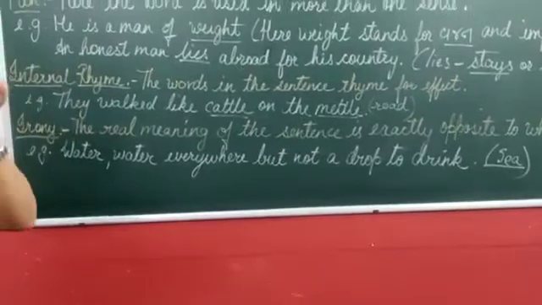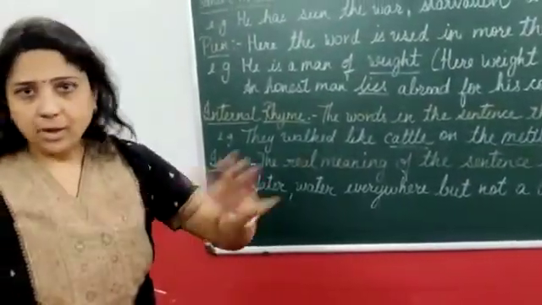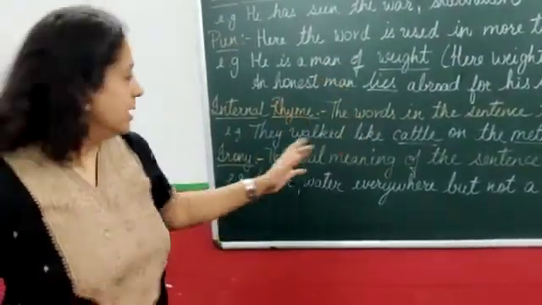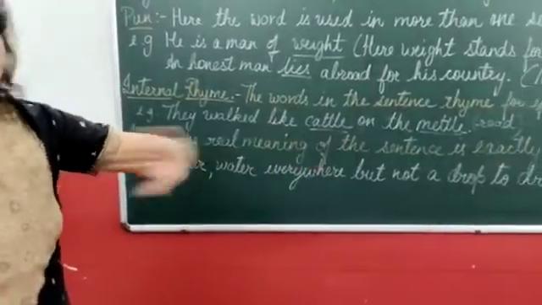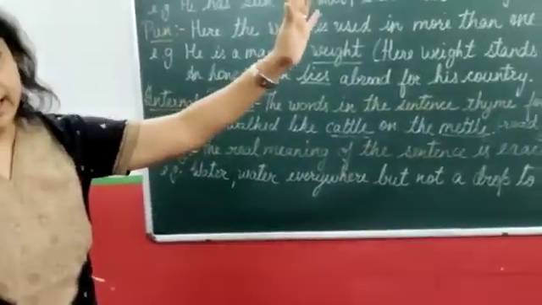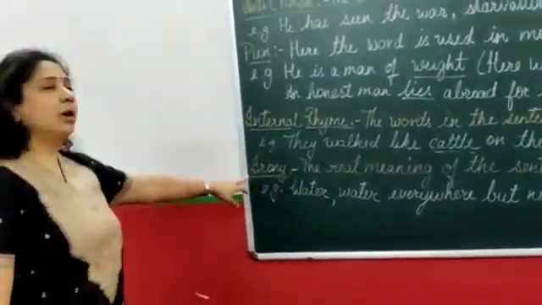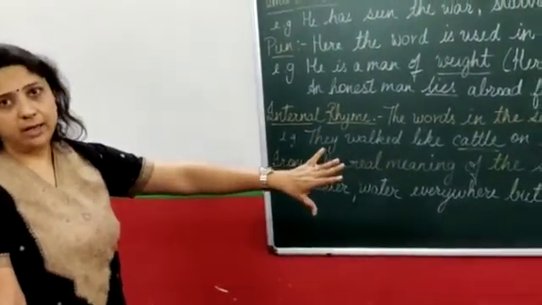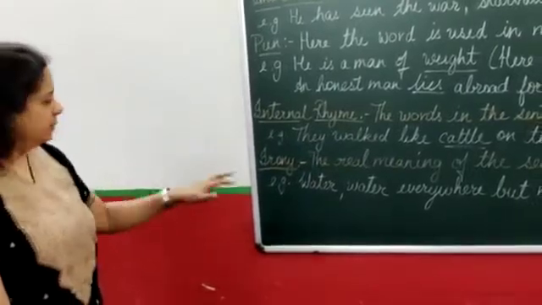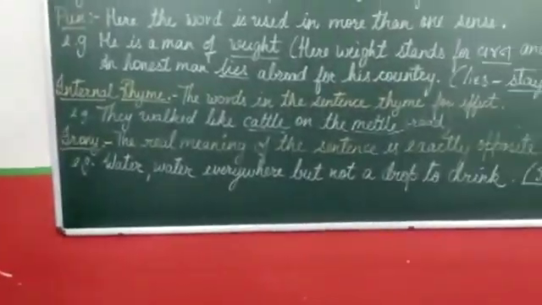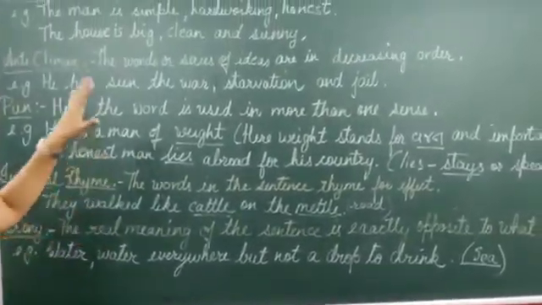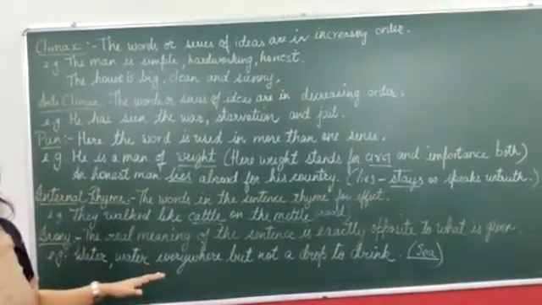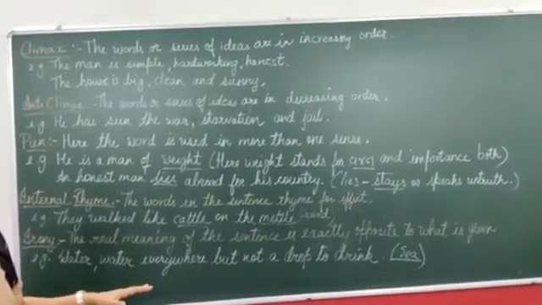It is used for the ocean. Salty water you can't drink, so there is water everywhere, but not a drop to drink. This sentence is called irony. Means there is water, but you can't drink. It is termed as irony. It's a beautiful figure of speech used many times in the poems. So these are the figures of speech which we use many times, very often.